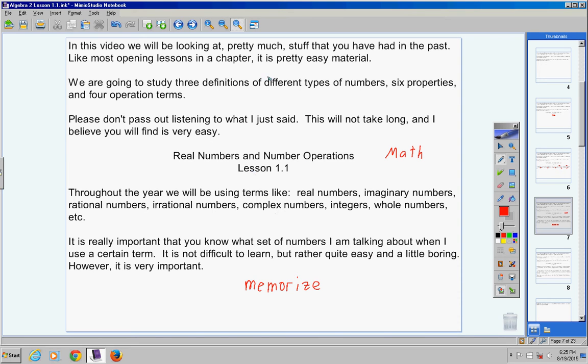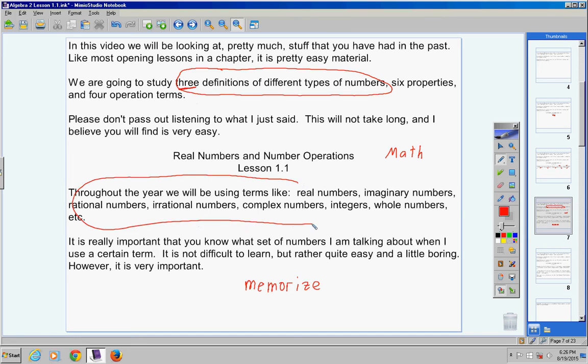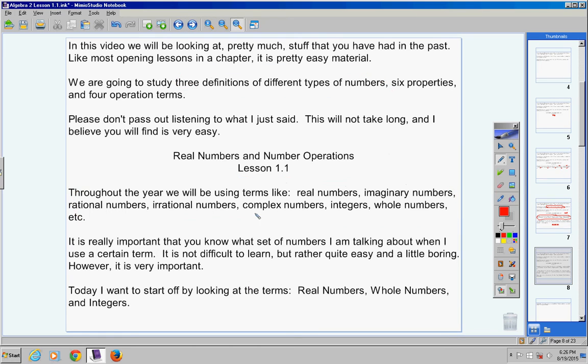By the way, I told you we're going to look at 3 definitions of different types of numbers. Just 3. So we're not going to look at all of these today, okay? I was just listing out different terms we're going to use throughout the year. Now, today I want to start off by looking at these terms. Real numbers, whole numbers, and integers. I would not write that down yet because in a second we're going to write these down with their definitions, okay?